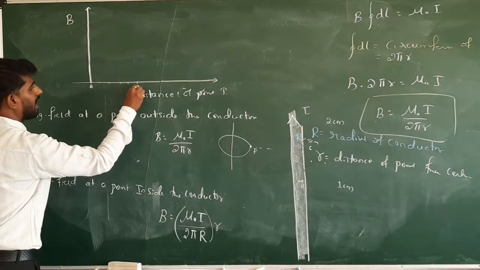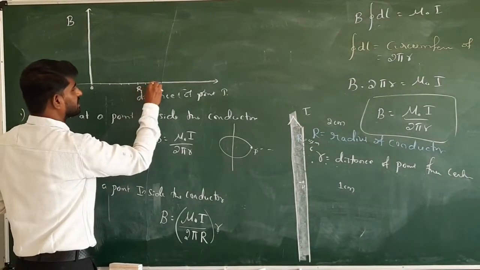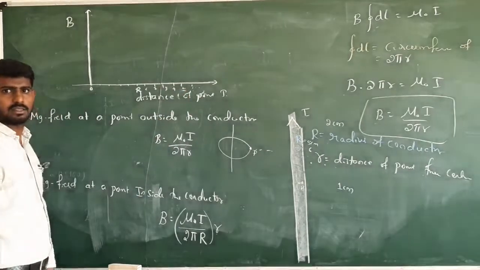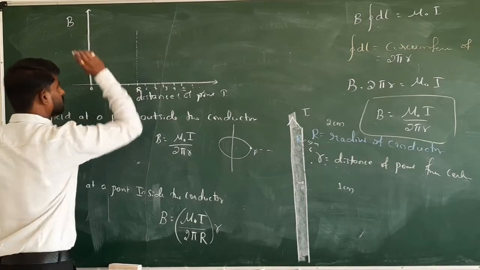Okay, I take this as capital R. Okay, next 6, 7, 8, 9, 10, 11 like this. Okay, so this is the value of the radius. So wire